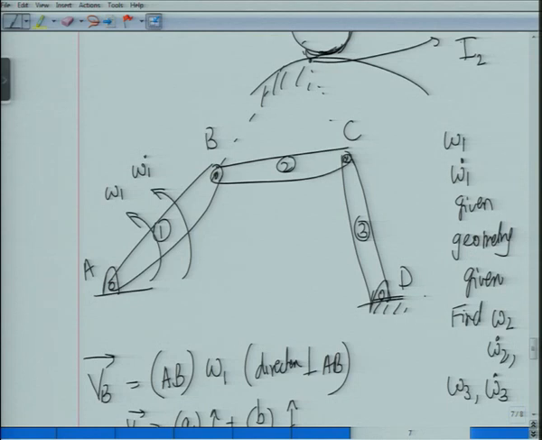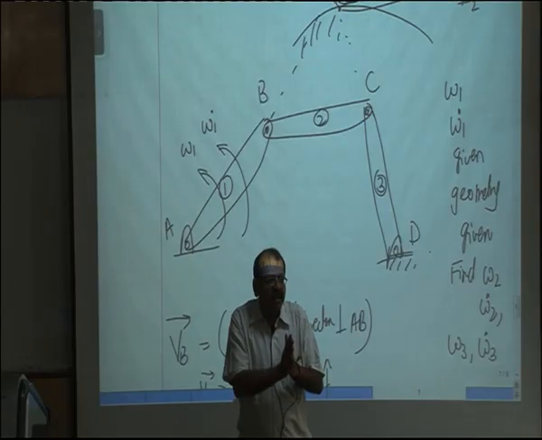Now, because I know VB, I know IB, if I have located I2, IB times omega 2 will give me VB. So I will be able to get omega 2 directly. But then locating I2 may not be that easy. That will be equivalent to solving those two equations in a general geometry. If you can find it easily, then you can use this.